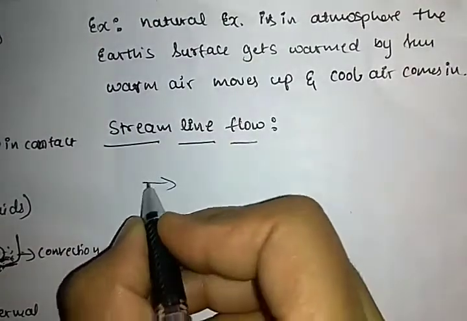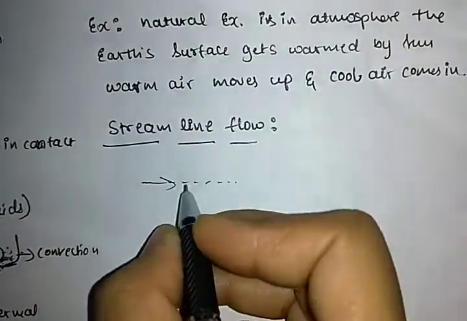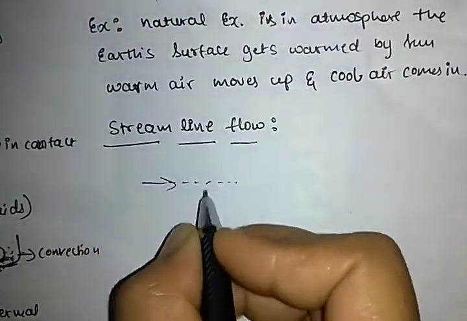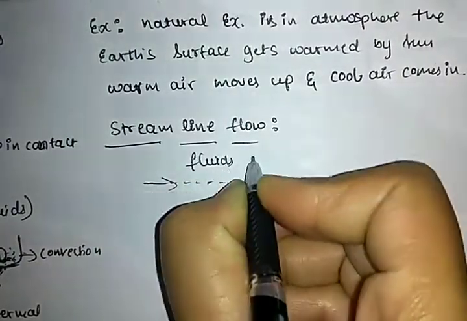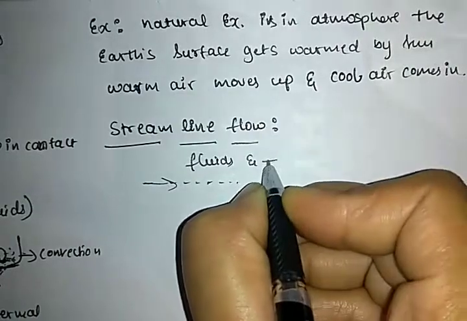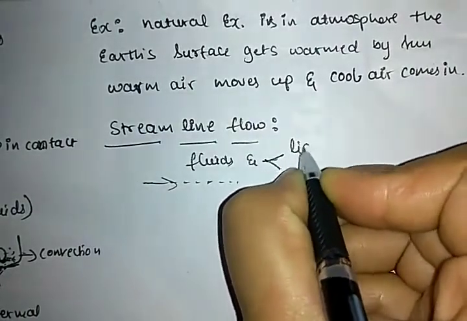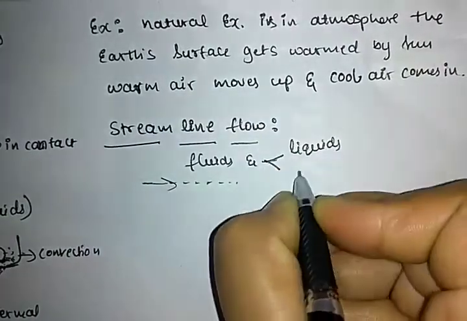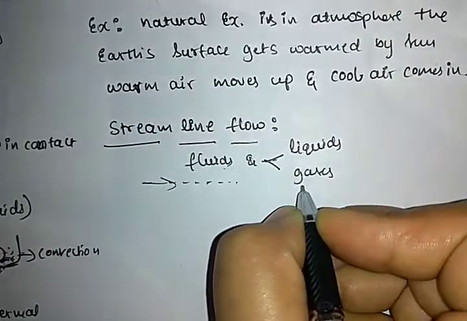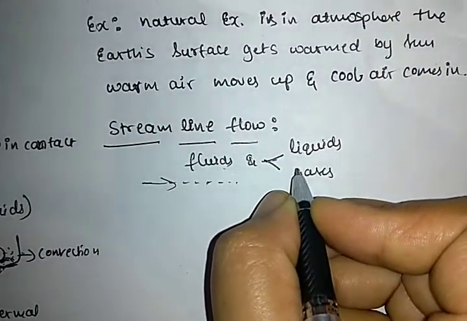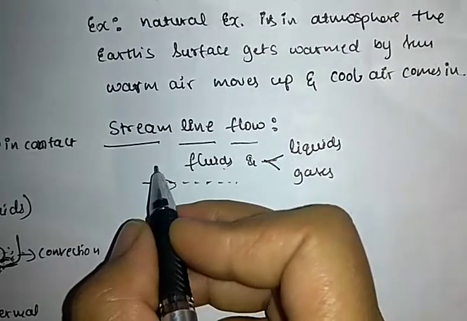Randomly fluid gets moved. Right. Now fluid means liquid also comes. Fluid stands for liquid and also gases. So fluid stands for liquid and gases.